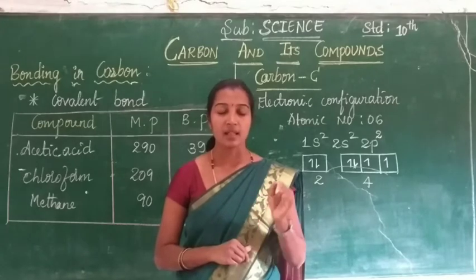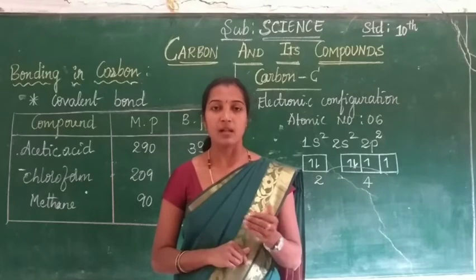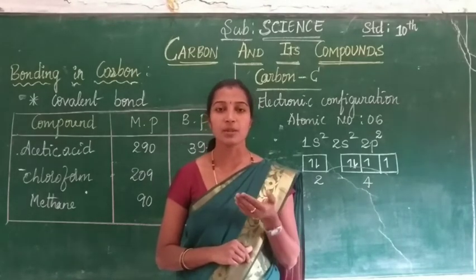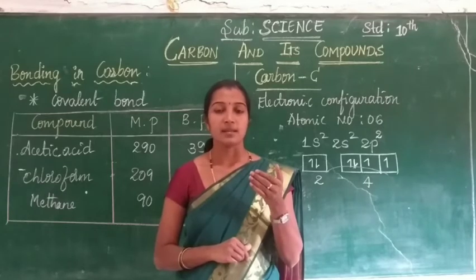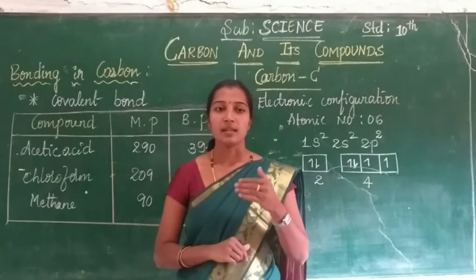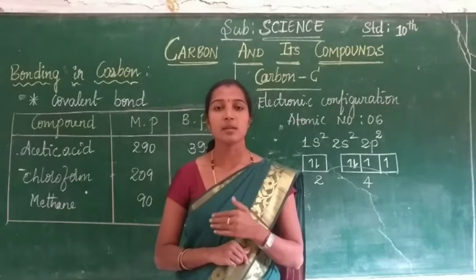That indicates all ionic compounds in solution or in molten state are good conductors of electricity.